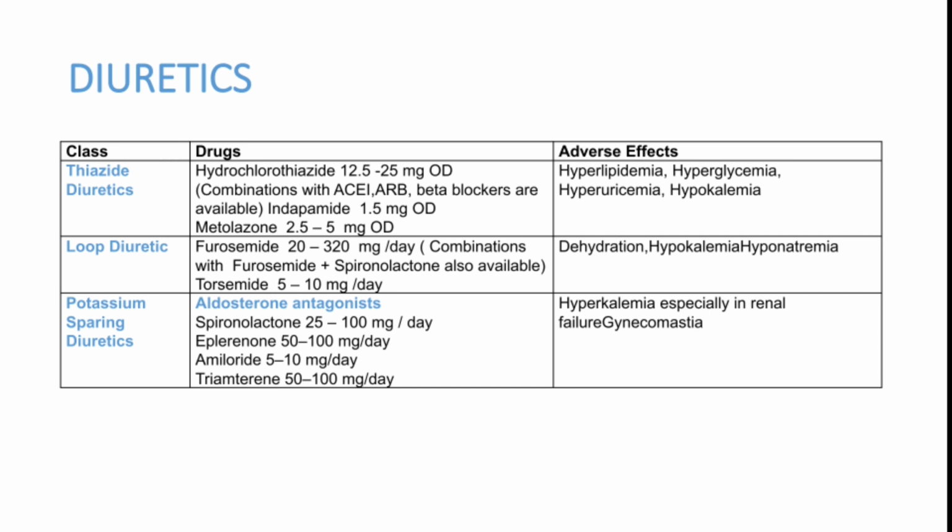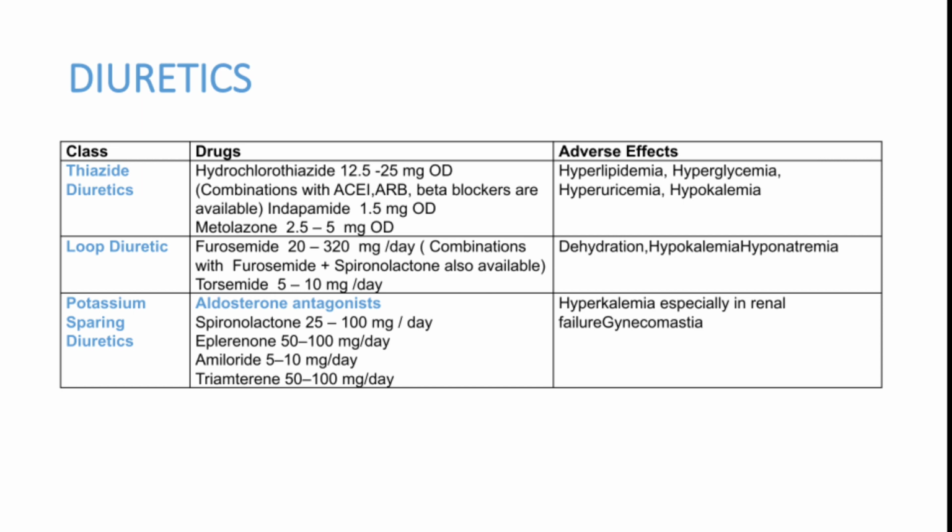Loop diuretics like furosemide are not routinely used, but they are used in patients who have cardiac failure and so on. Torsemide is an alternative for furosemide. Potassium sparing diuretics are mainly used in secondary hypertension, or as an add-on drug with furosemide. Spironolactone and eplerenone can be used. They spare potassium, so wherever potassium is being lost, that can be avoided. So they are diuretics that can be used in most patients.